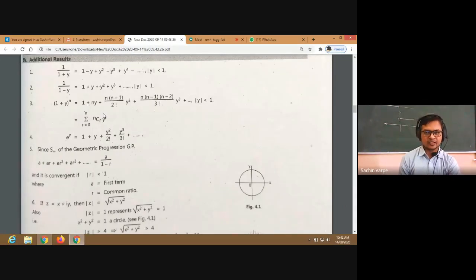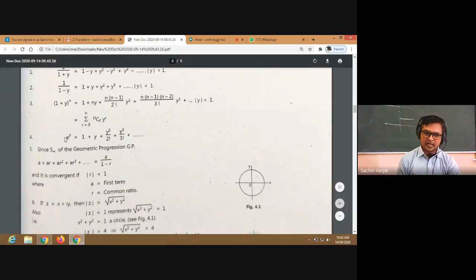So in this way we can expand this using the binomial expansion. All right, and then we can generalize this series in terms of its general form, rth term, we can say summation of ncr y to the power r, nc1, nc2, nc3, nc4 and so on, with the increasing powers of y. Right?